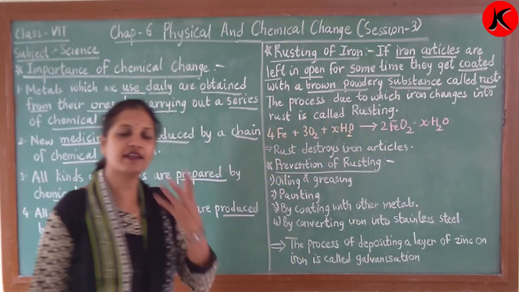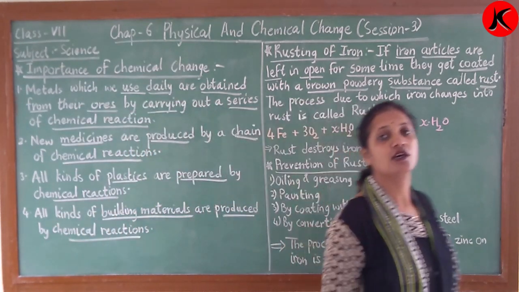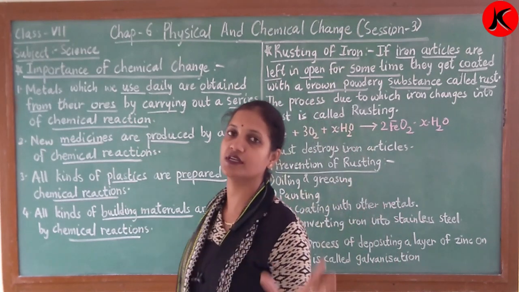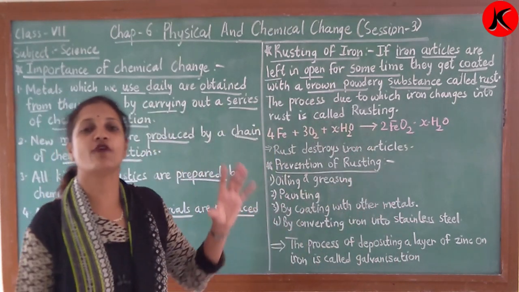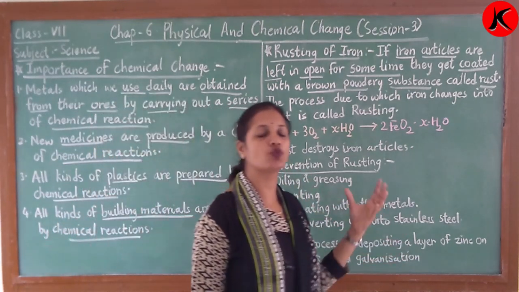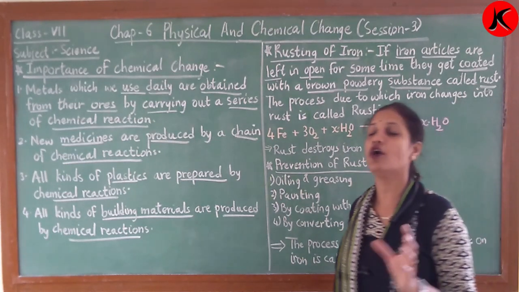Now see, children, iron items everybody must have in their house, iron articles, right? Any of the iron things which you have in your house, if you keep them for some time at any place, they will react with oxygen and can also react with water.